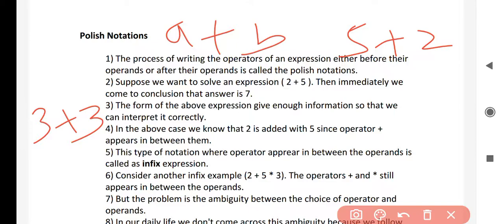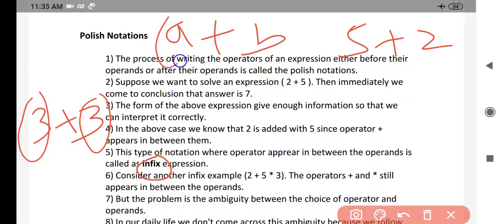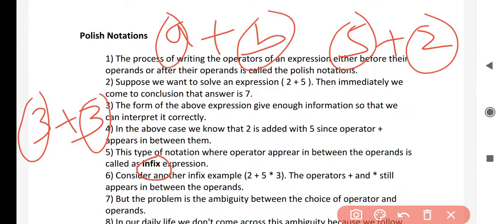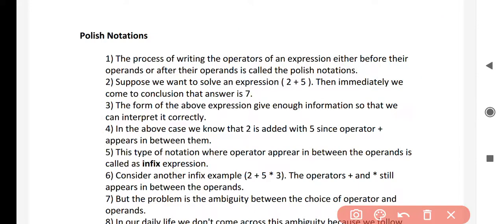Why is it called an infix expression? It is called an infix expression because the operator is in between the operands. These are operands. So this type of expression, where operators appear in between the operands, is called an infix expression.